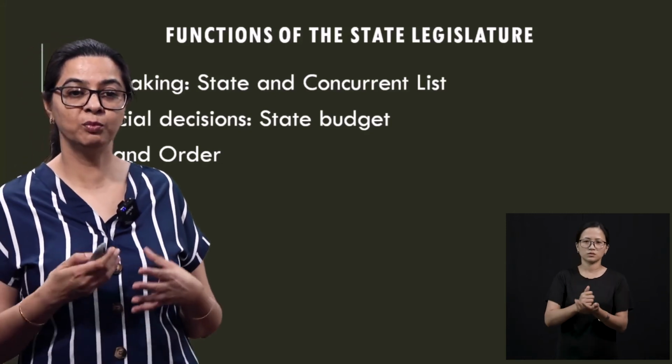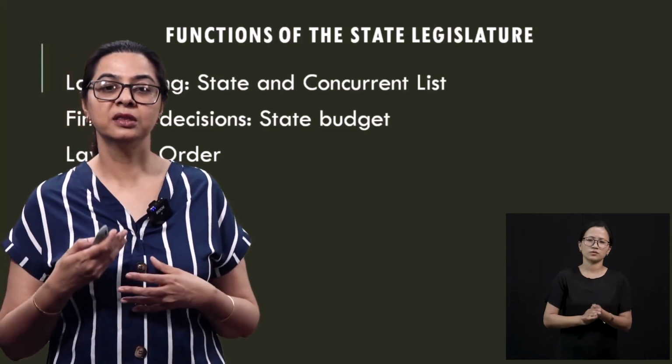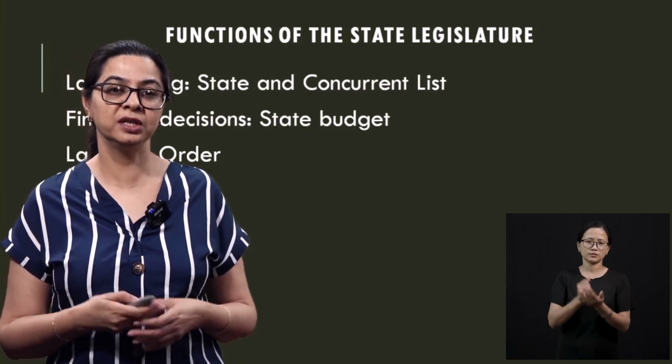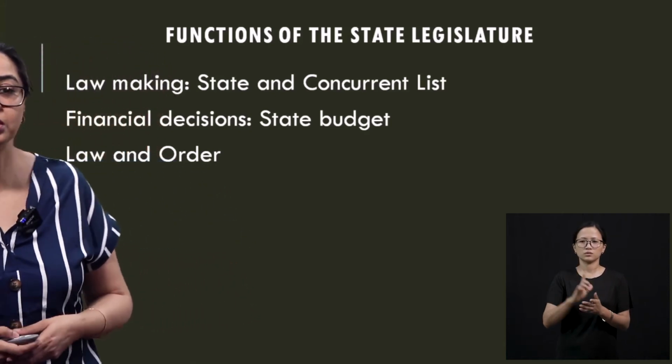Then the second function of a state legislature is financial decisions. So whatever the state budget is, how should it look, what are the spendings, how do you earn, this is all decided by the legislature, by the government. Then the third is the law and order, which is very important.